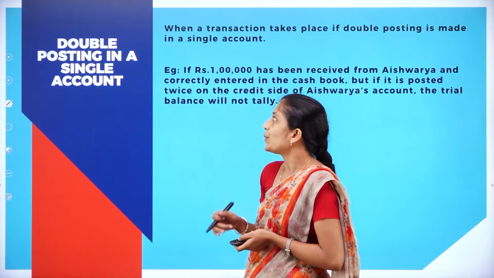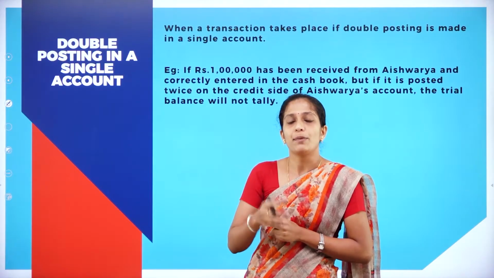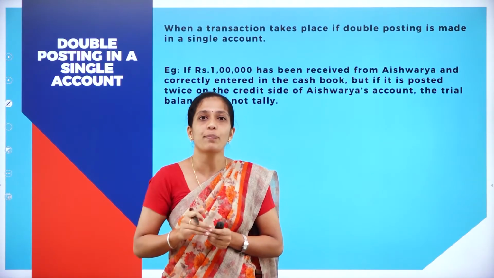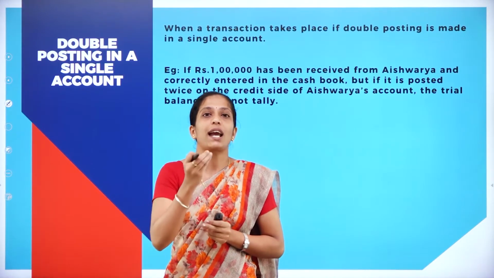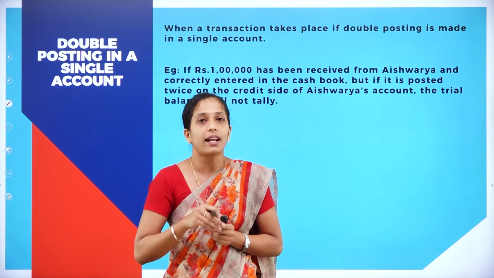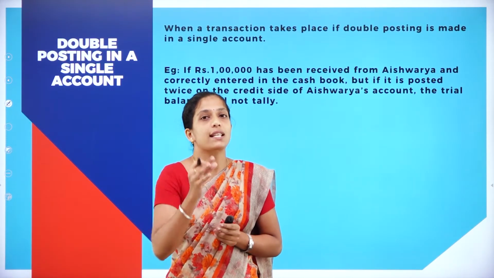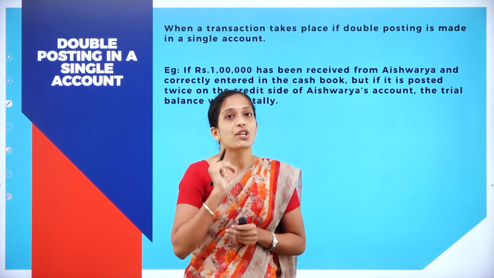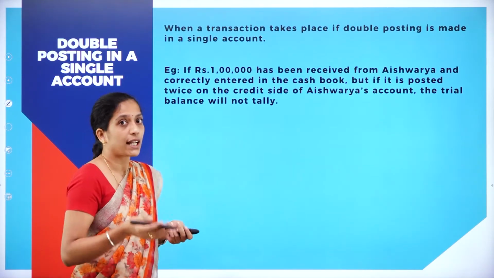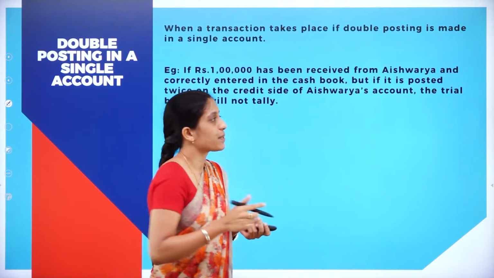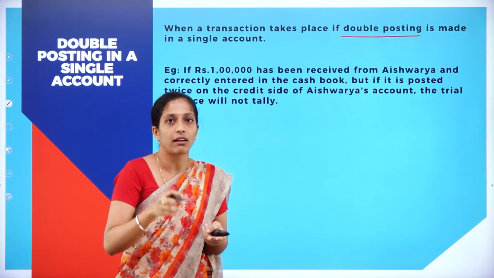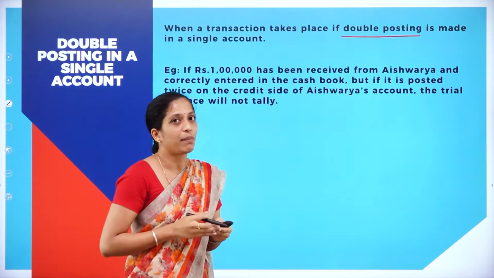That is double posting in a single account. While you are preparing an account, by mistake you might have recorded twice in that particular account. Here also it will be showing excess. For example, if you purchase something and you have posted twice in that account, then the purchaser's account shows an excess amount. This is also a situation where your trial balance will not tally. When a transaction takes place, if double posting, in the sense you are posting two times, is made in a single account, then your trial balance will not tally.